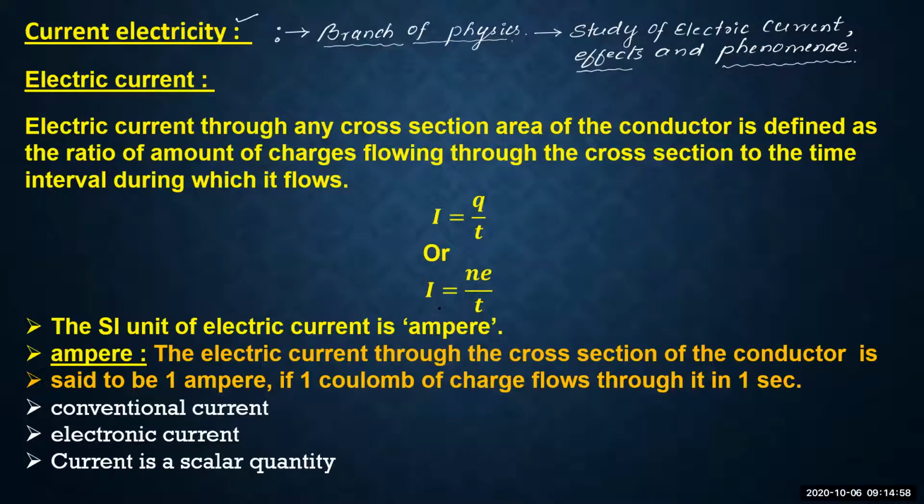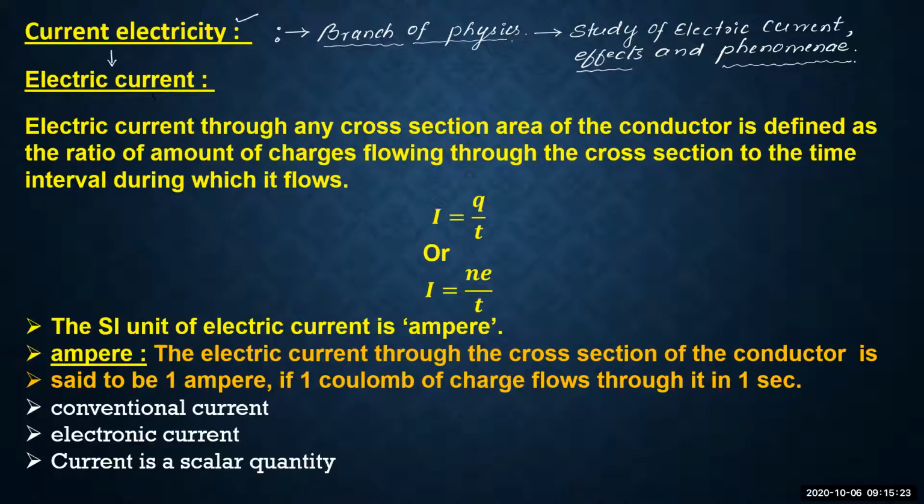If it is clear, then we can go to the next concept, that is electric current. Dear students, here current electricity and electric current, they are completely different words. See, you feel that there is only exchange of terms, right? Current electricity, electric current, right?